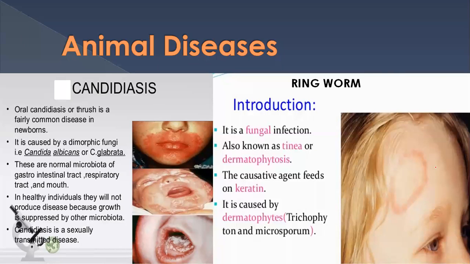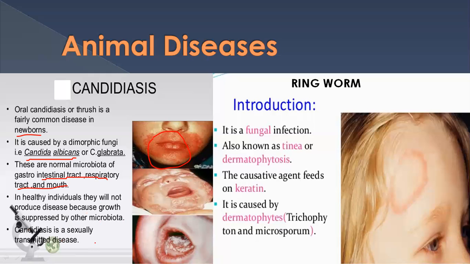In human diseases, or like we just say, animal diseases, candidiasis is one of the diseases. It affects newborns, and Candida albicans and Candida glabrata are two species which cause disease, with gastrointestinal tract, respiratory tract and mouth problems, as you can see here in such pictures. Healthy individuals will not develop disease because growth is suppressed by other microbiota.